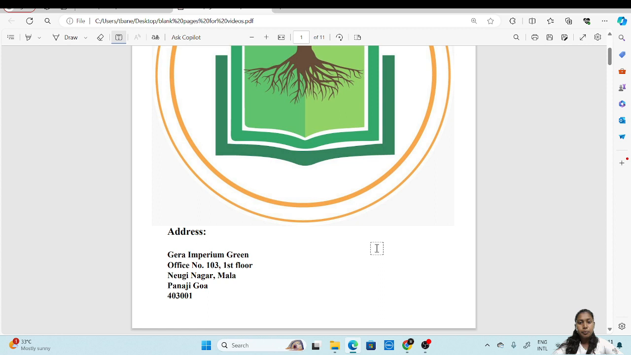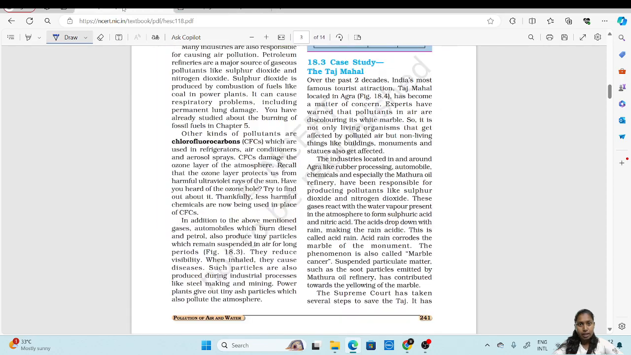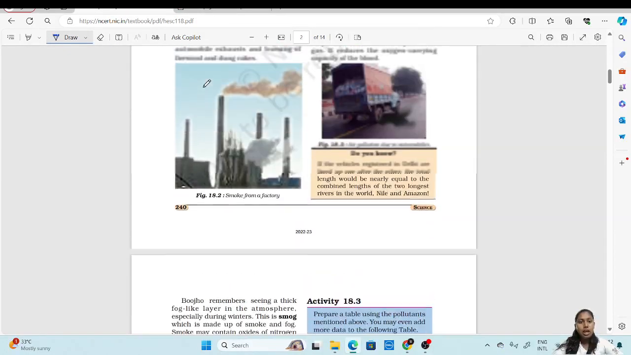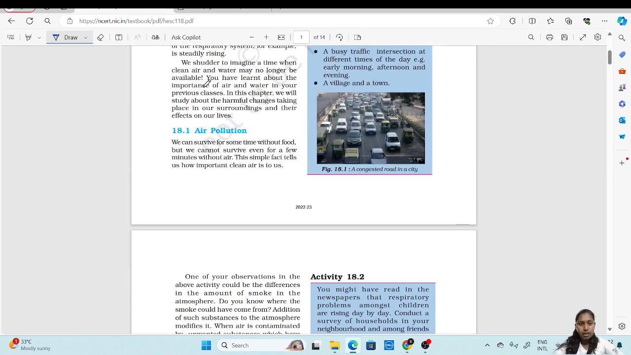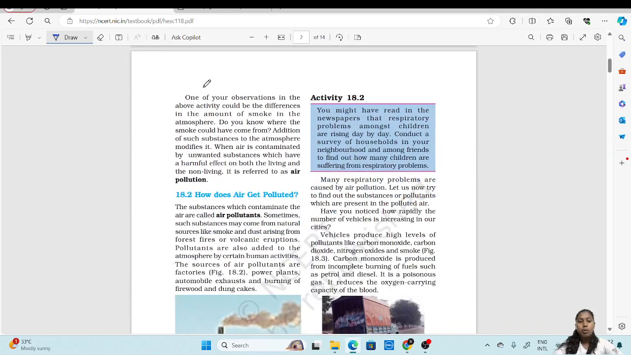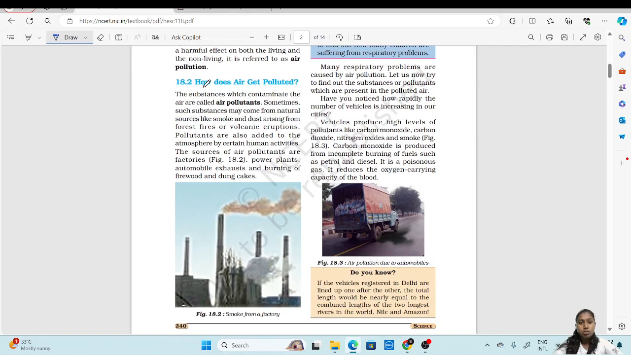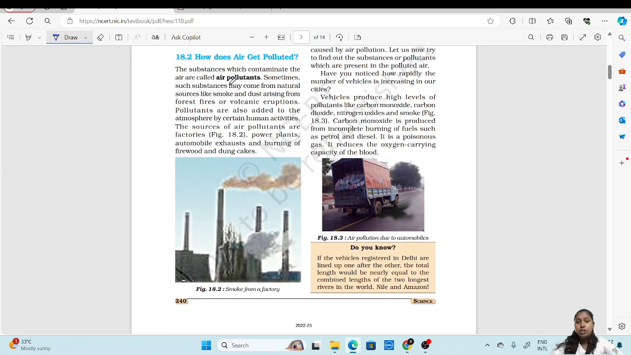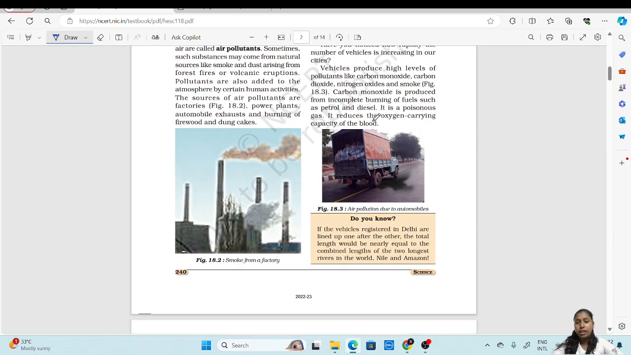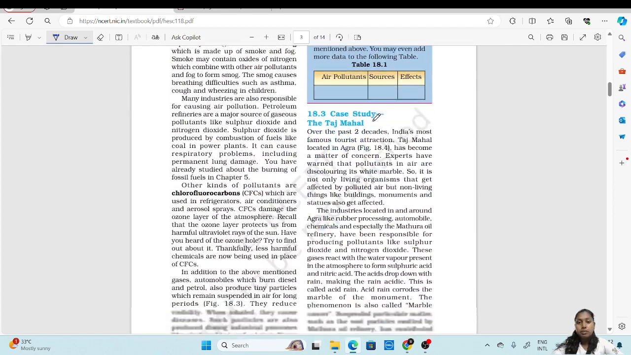In our last video we have seen air and water, and we have seen air pollution: how air is polluted, what the reasons are, and which gases are the pollutants. There are lots of pollutants. Some of them are because of the industries, which release various gases. Some of them are from automobiles. There are various gases which can cause pollution, and we have also seen their effects on living and non-living things. Now let's start with the case study.